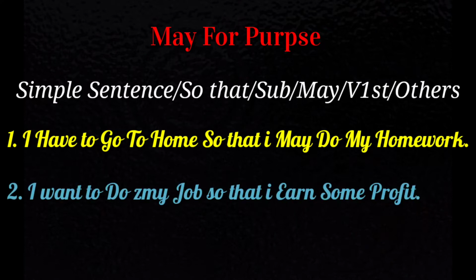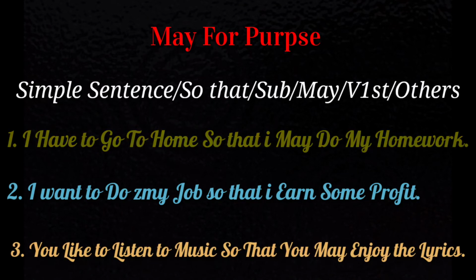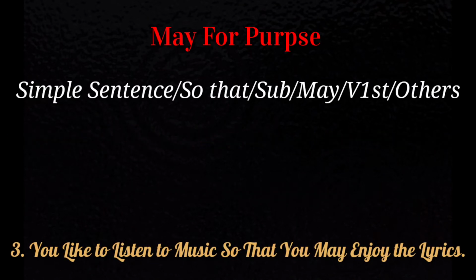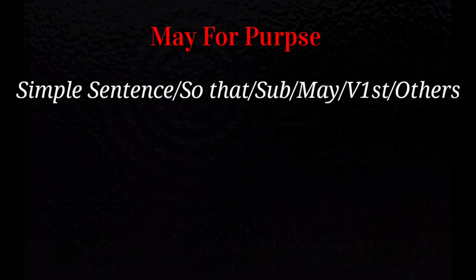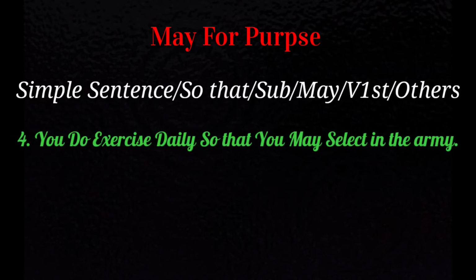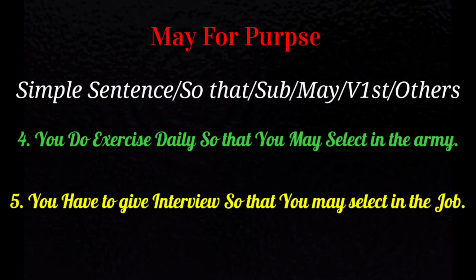Next one is I may do my job if I want to earn some profit. Third is you may like to listen to music so that you may enjoy the lyrics. This is our third sentence. Our fourth sentence is you may do exercise regularly so that you may be selected in the army. Fifth is you have to give an interview so that you may be selected for the job. So these are the sentences which you use for a specific purpose.